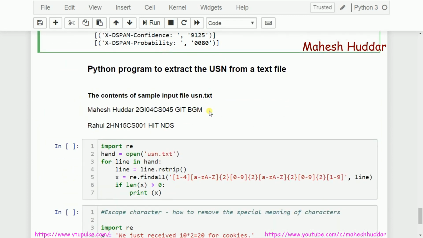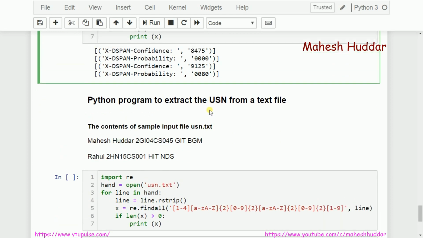The next one is, as I told you in the previous discussion also, I want to extract the USN. Let us say I have taken just a small example file to explain this content. Let us say there are two lines in usn.txt. The first one is first name, last name, his USN, college, the place. The second line contains the second student's information and so on.